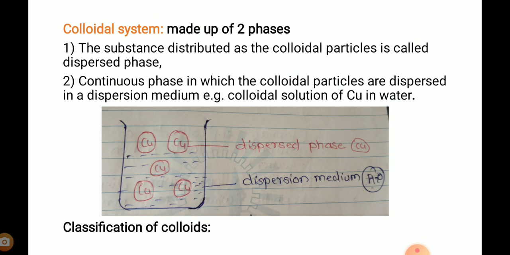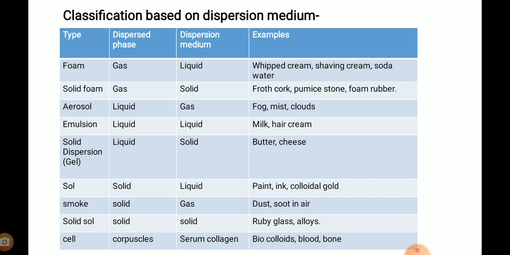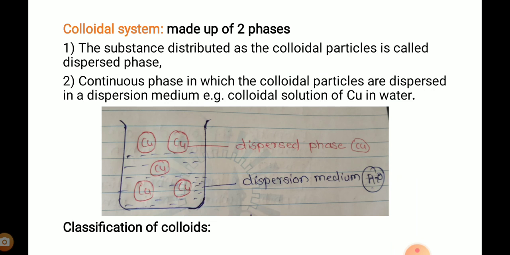What does dispersed phase mean? The substance distributed as a colloidal particle is called the dispersed phase, and then the continuous phase. Continuous phase means the colloidal particles are dispersed in a dispersion medium. For example, a colloidal solution of copper in water. In this diagram, we can see the copper ions dispersed into a dispersion medium. That is, copper ions act as the dispersed phase, and they are distributed into a dispersion medium.